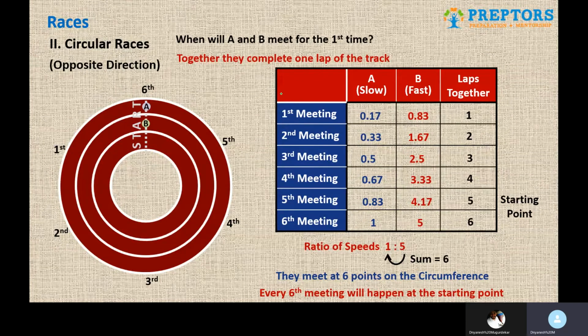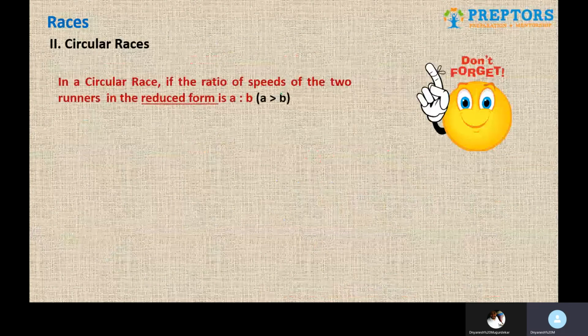So opposite direction, for the first meeting, together they complete one full lap. Whatever is the ratio of the speeds, we have to take the addition of that. These many points they keep meeting, they all have to be symmetric points on the entire race track. And the last meeting, in this case the 6th meeting, will happen back at the starting point. So these are the pointers that you are supposed to remember as far as question solving is concerned in terms of circular races. Now the same thing has been generalized in a generic format.